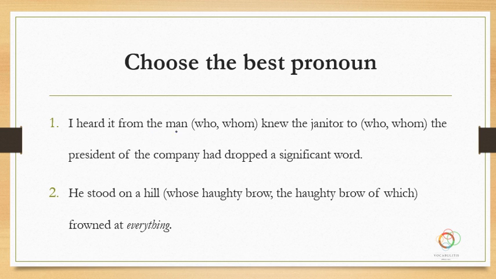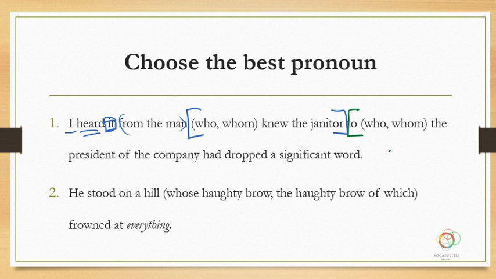I heard it from the man. All right, so I heard something. The object, I'll just put kind of a square there. From the man, all right. And that's kind of a prepositional phrase, unimportant, but the man is the who or the whom. So here is my beginning of a clause there. And after reading the whole thing and trying to organize things, you can figure out that it stops here. Who knew the janitor, and then what did I hear from him is this information.